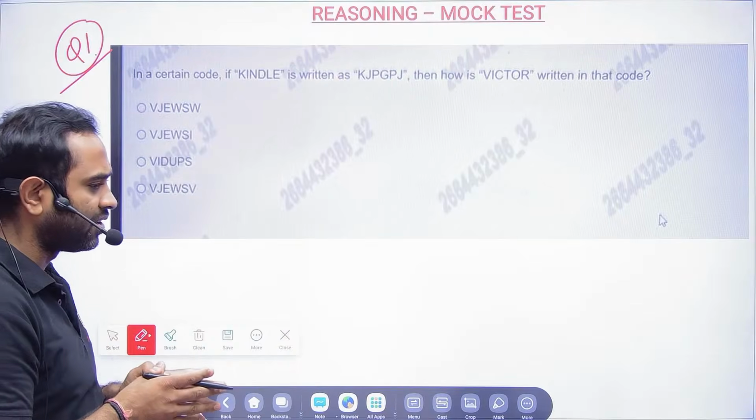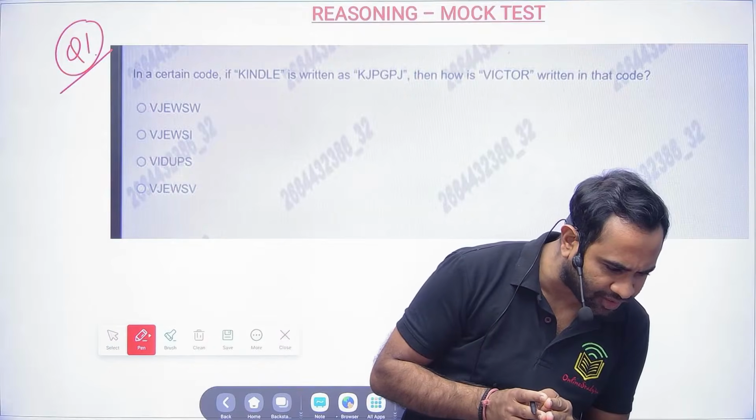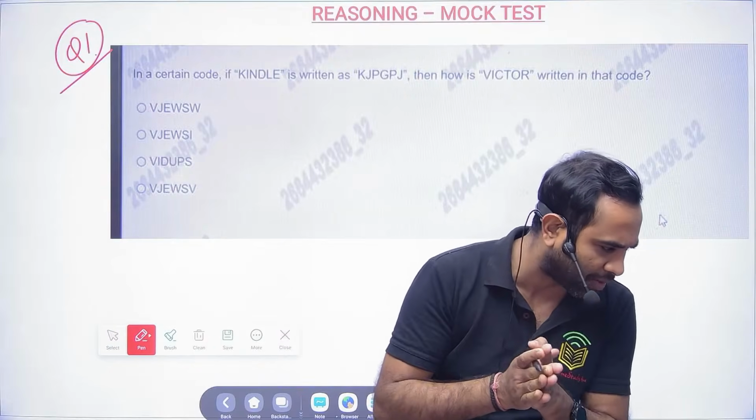A viewer says the screen is not visible. The screen is visible, bro. So S Naidu is telling the screen is not visible, but the screen is visible.